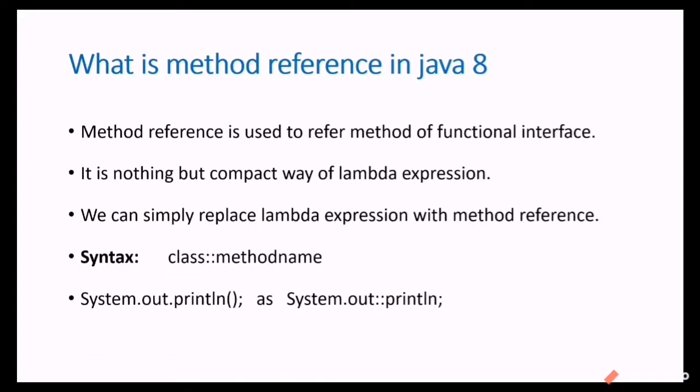Let's see the syntax: class, double colon and method name. An example is System.out::println. Here we write System.out, then keep a double colon, and then println, since println is a method.